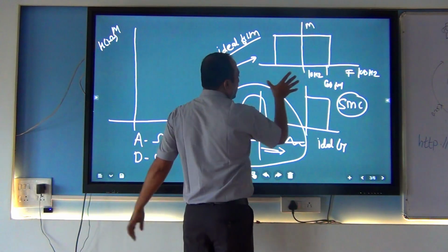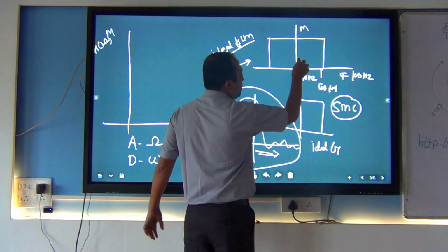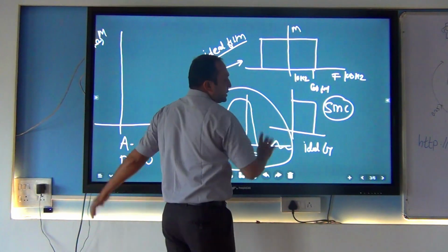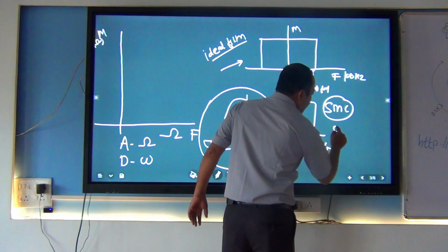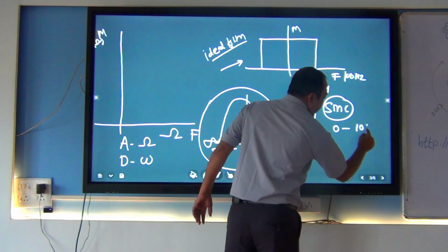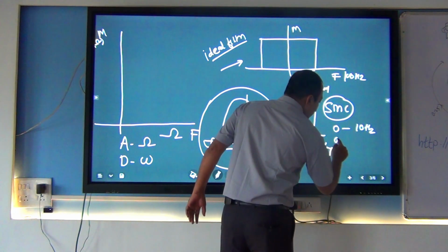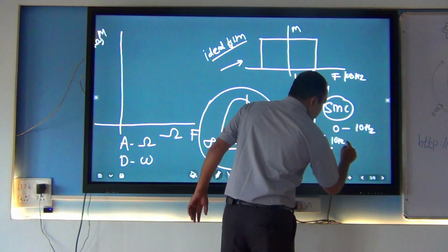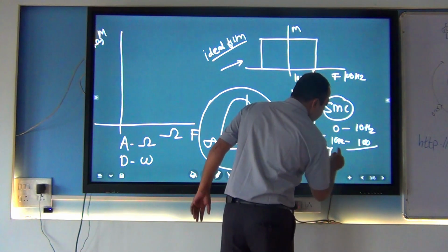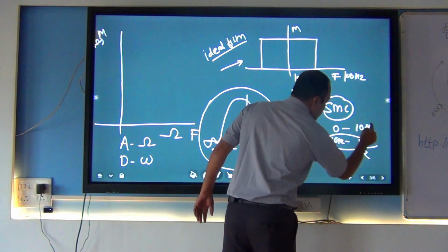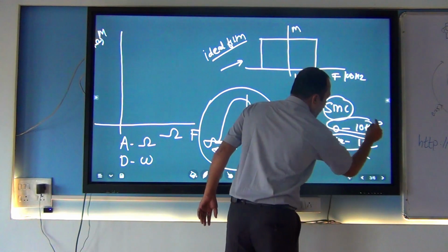So this is your function and we want to design it. It starts from 0 and ends at 10, and after that, from 10 Hertz to 100 Hertz, this frequency is expected to be rejected and this frequency is for pass.